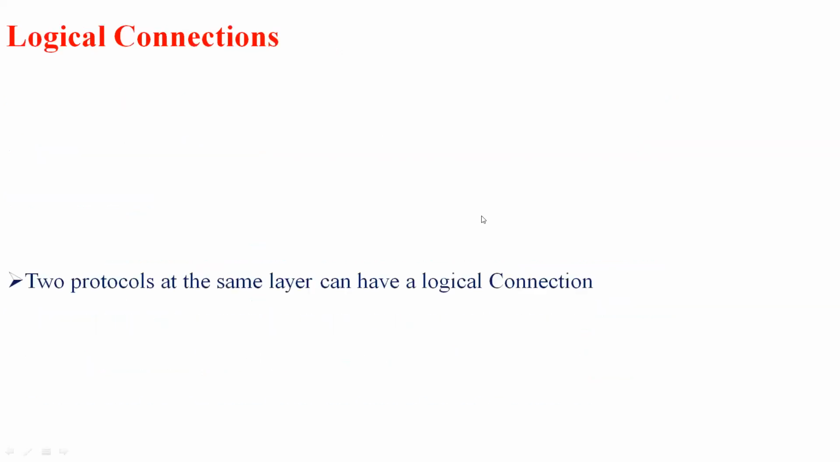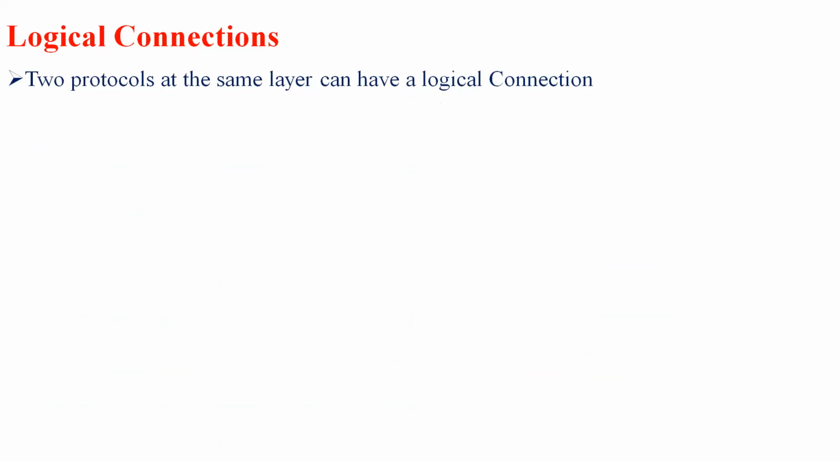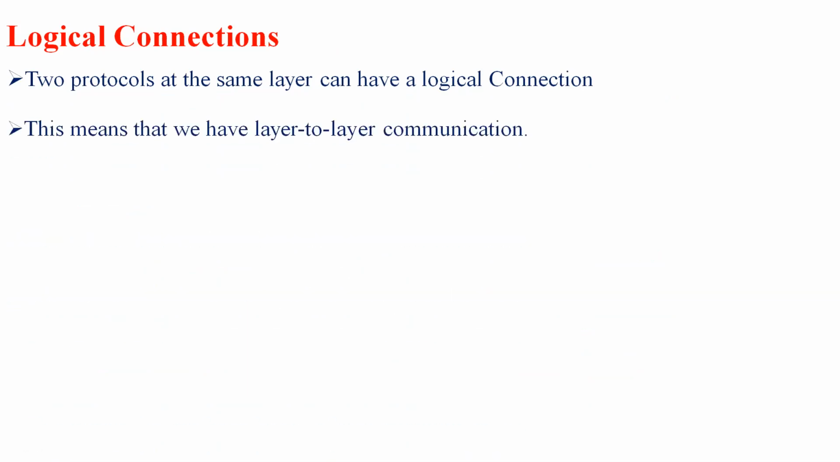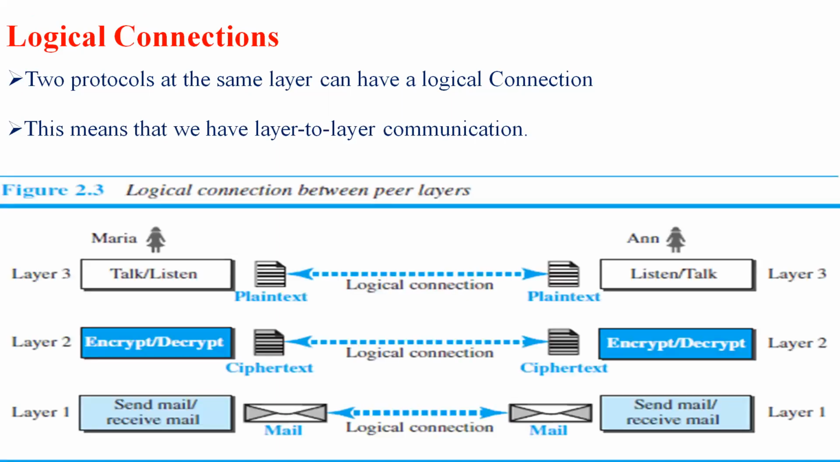So let's see logical connections. The two protocols at the same layer can have a logical connection. In order to exchange communication between two different protocols, we need this logical connection. By using this logical connection, we can create a link. So this means that we have layer to layer communication. Since we develop a link between each and every layer, we call this layer to layer communication.